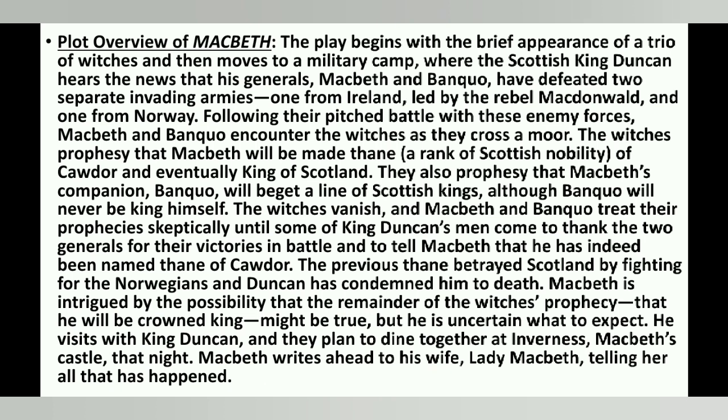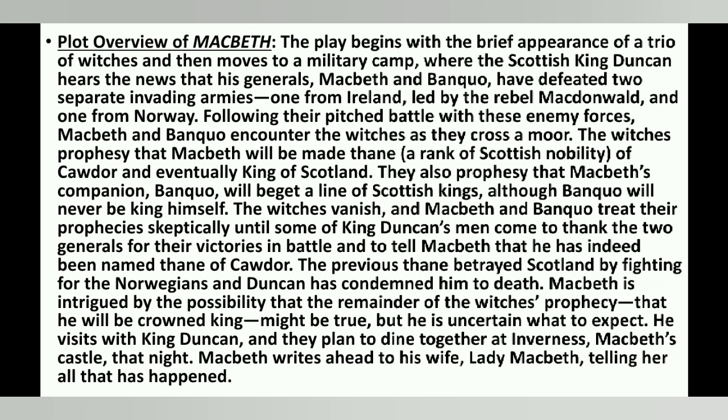So the play begins with the brief appearance of 3 witches and then it moves to a military camp where the Scottish king Duncan hears the news that his generals Macbeth and Banquo have defeated 2 separate invading armies: one from Ireland led by the rebel Macdonald and one from Norway. Following their pitched battle with these enemy forces, Macbeth and Banquo encounter 3 witches as they cross a moor.